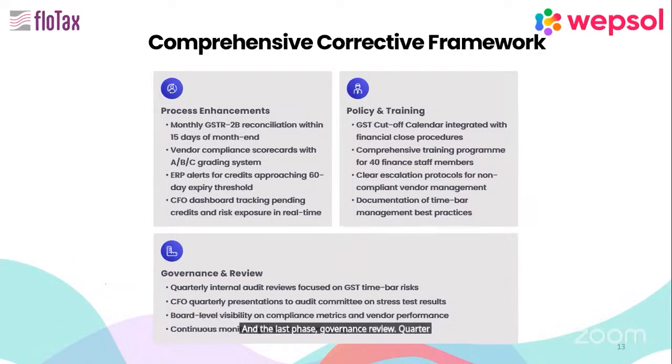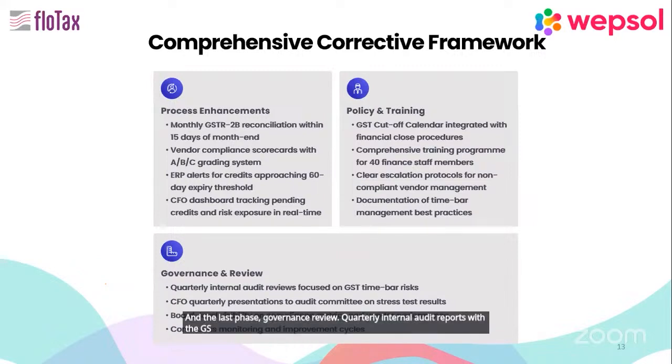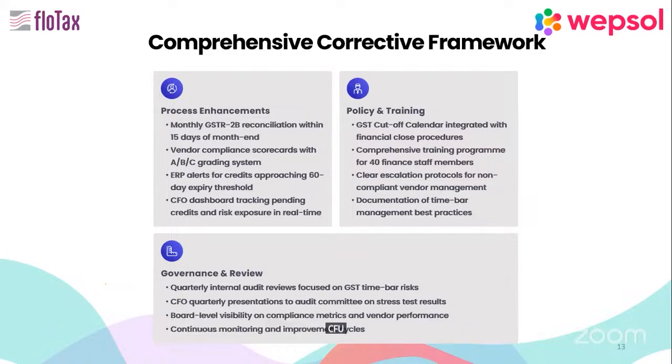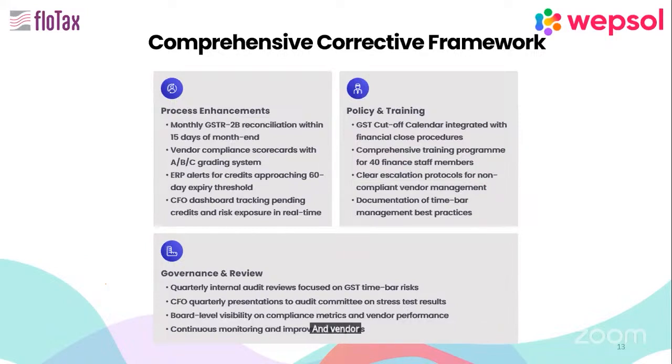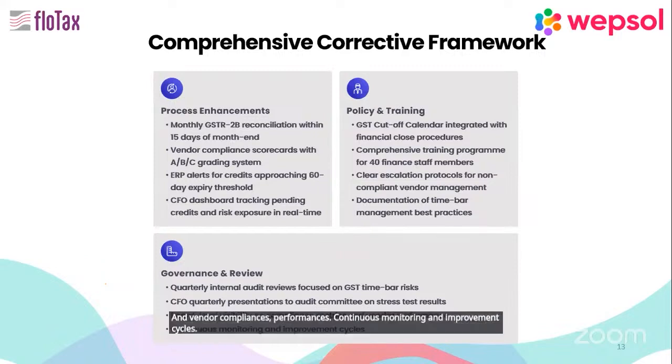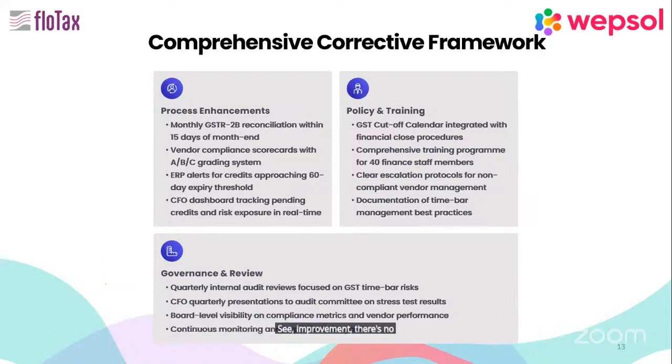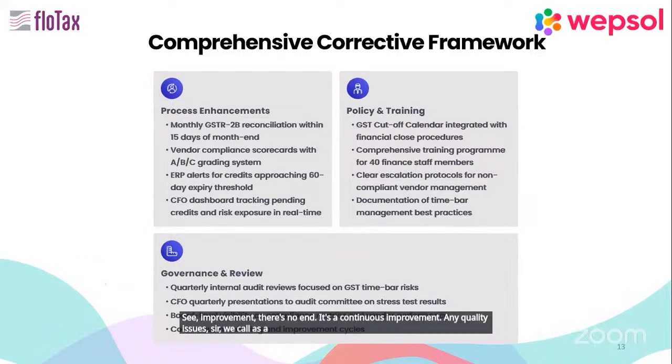Quarterly internal audit reports with the GST time bar risk, CFO's quarterly presentation to the audit committee on the stress test results, board level visibility and the compliance matrix and vendor compliance performances, continuous monitoring and improvement cycles. See, in improvement, there's no end. It's a continuous improvement. Any quality issue we call a continuous improvement.